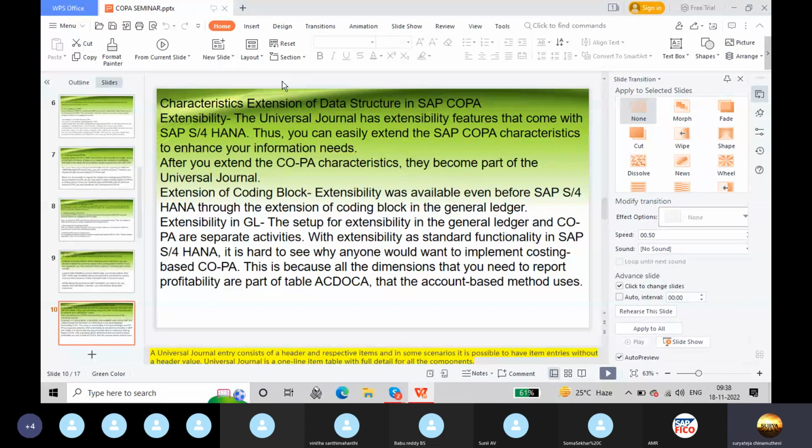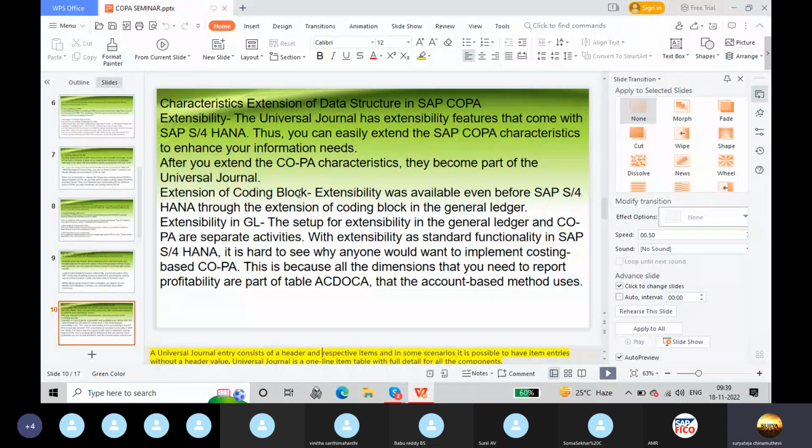Characteristics extensions of data structure in SAP COPA. Extensibility. The Universal Journal has extensibility features that come with SAP S/4HANA. Thus, you can easily extend the SAP COPA characteristics to enhance your information needs. After you extend the COPA characteristics, they become part of the Universal Journal. Here, a Universal Journal entry consists of a header and respective items, and in some scenarios, it is possible to have item entries without a header value. Universal journal entry is one line item table with full detail for all the components.